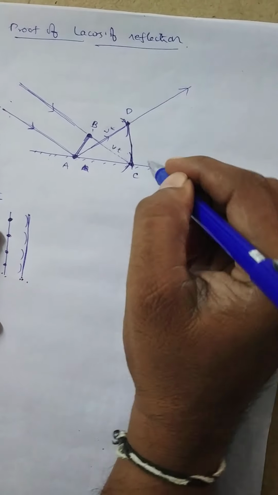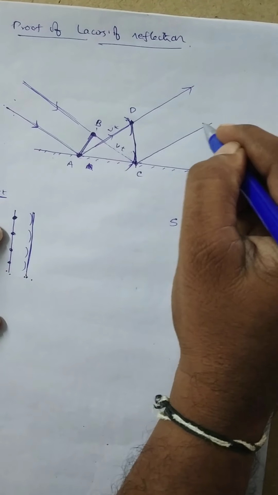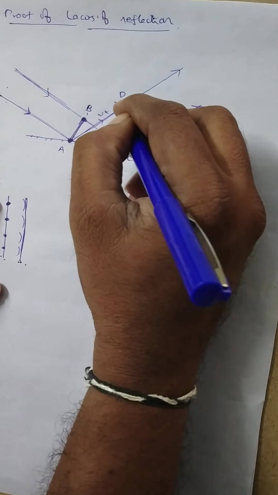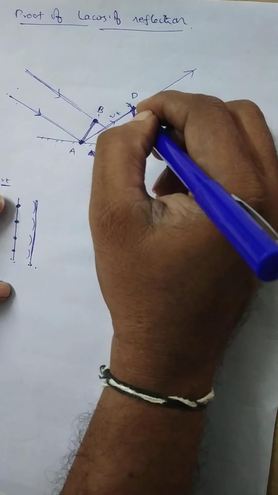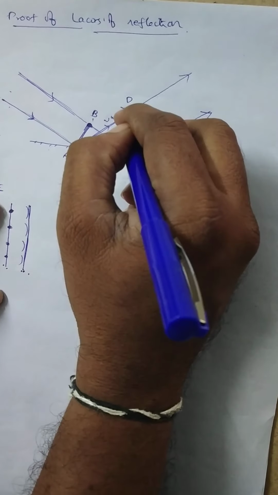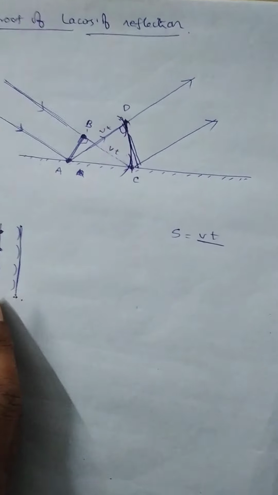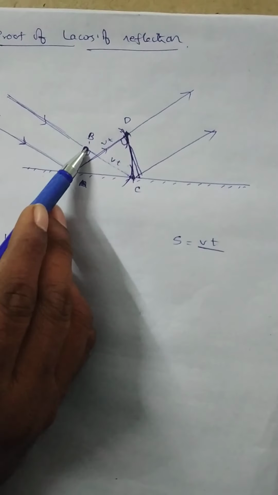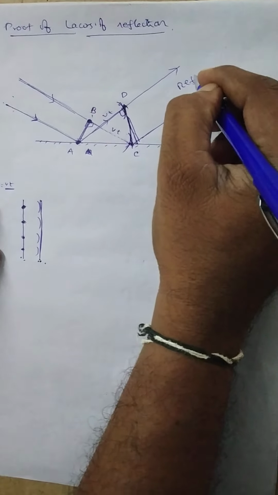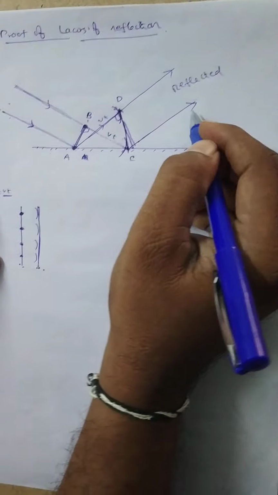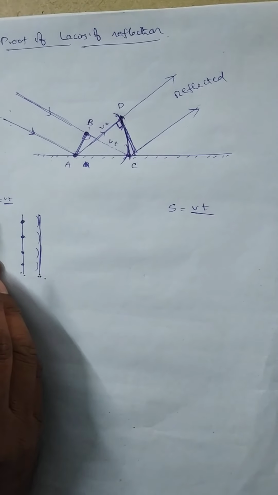After incident at C also, the light will be reflected like this. This is the reflected light. Now here CD is the perpendicular line. Here this angle is 90 degrees, and at B this is also 90 degrees, because the incident light ray is always perpendicular to the wavefront. This reflected light ray is also perpendicular to the wavefront, meaning this angle is equal to 90 degrees.